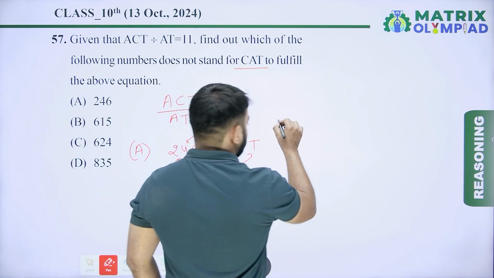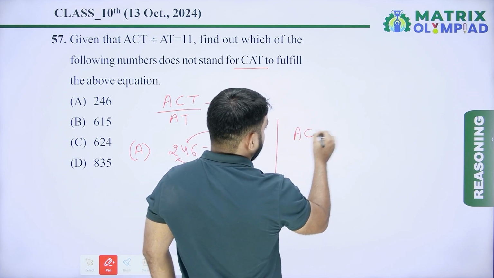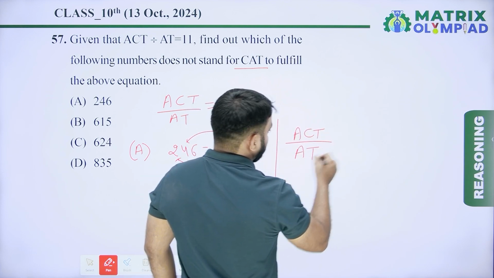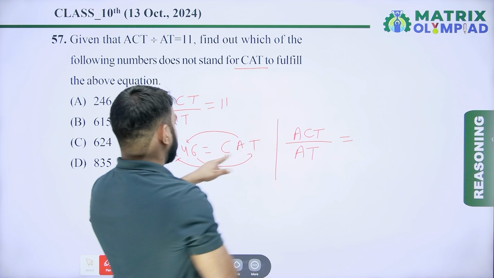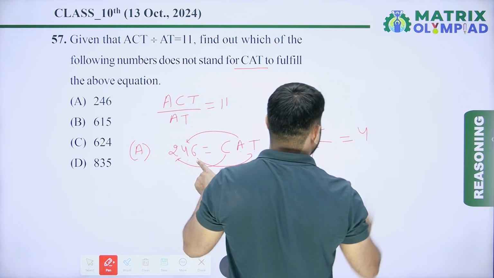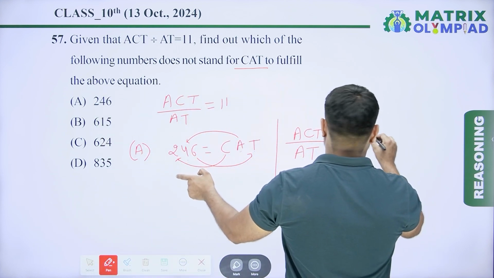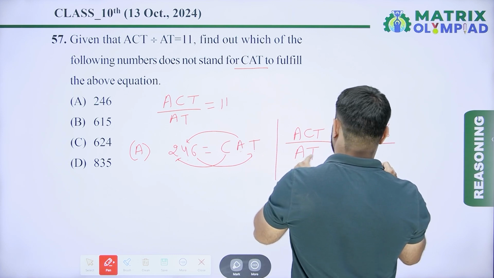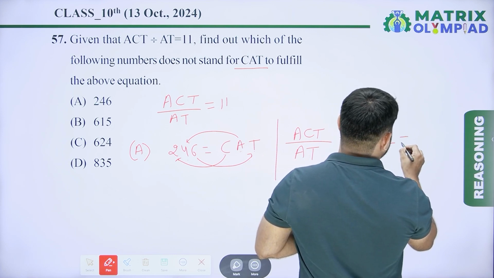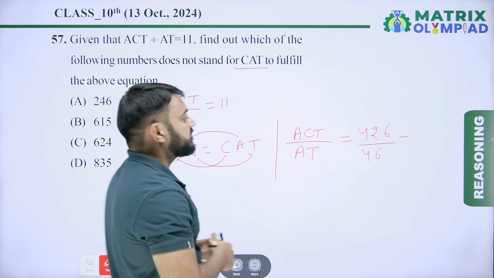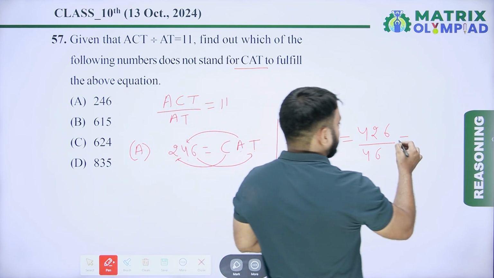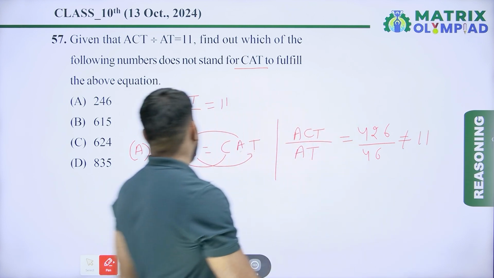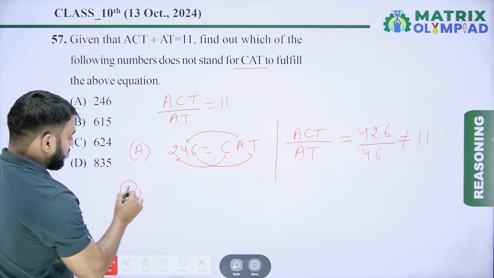So ACT divided by 80 को फुलफिल करते हैं क्या? देखना ACT divided by 80. So now value of A is 4, value of C is 2 and value of T is 6 divided by value of A is 4, value of T is 6. So 46 divided by 46 is not equal to 11. So now according to option B,